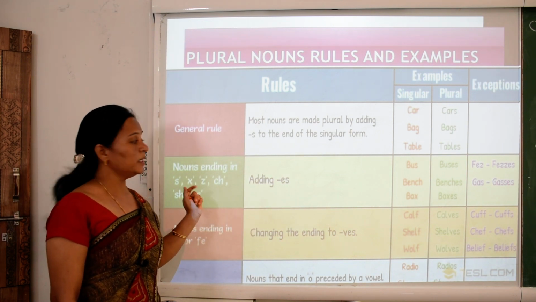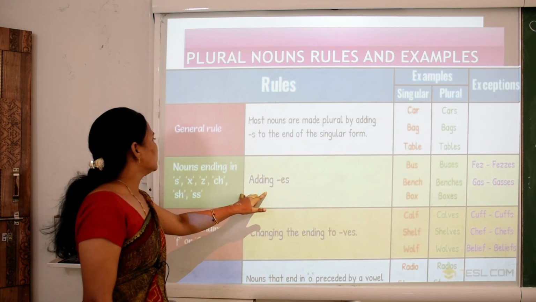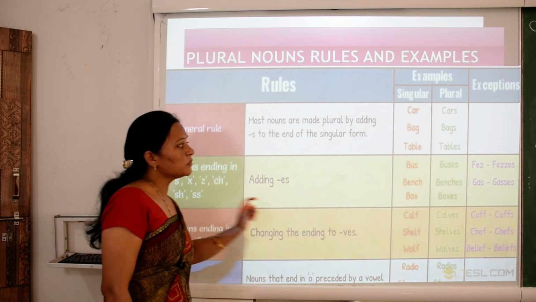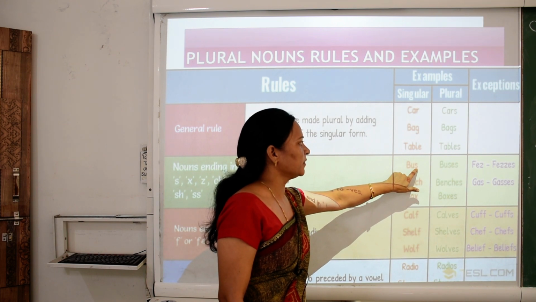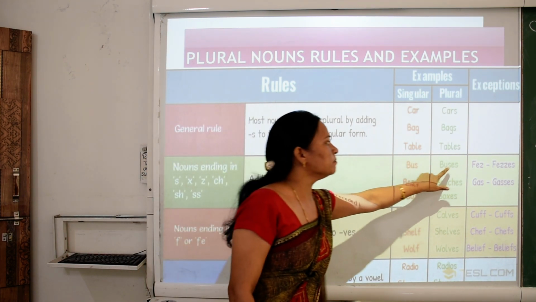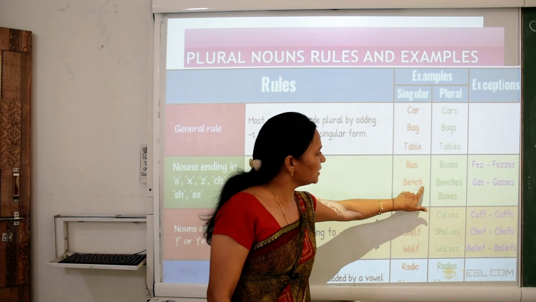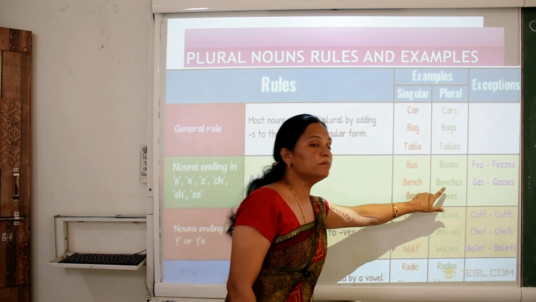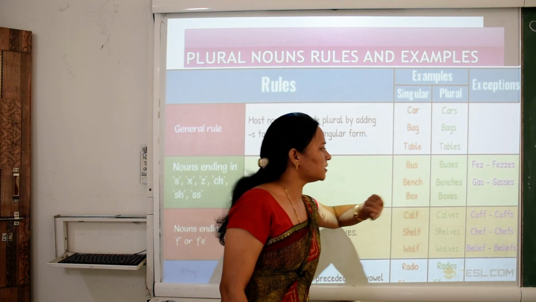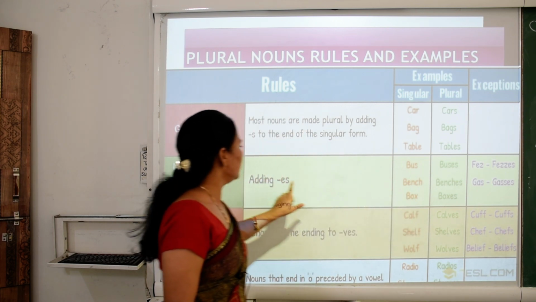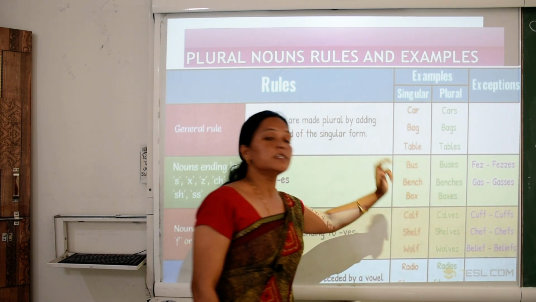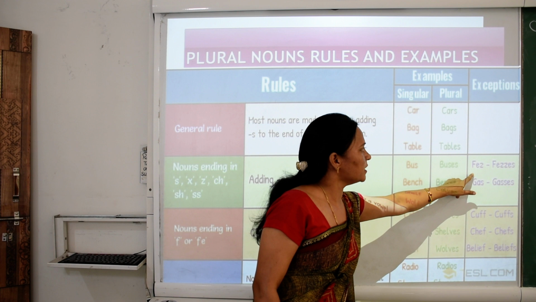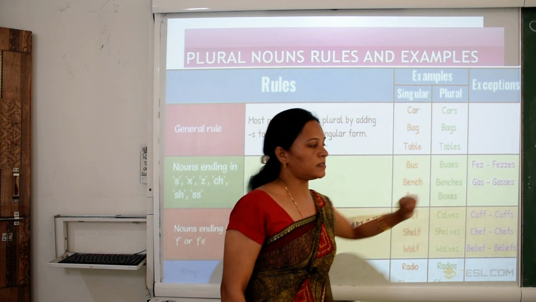Nouns ending in s, x, z, ch, sh, double s are made plural by adding es. I repeat this: add es to nouns ending with s, x, z, ch, sh or double s. So children, bus ends with s, then add es. Bus becomes buses. Bench ends with ch, then add es. Bench becomes benches. Box ends with x, then add es. So box becomes boxes. Some exceptions are here. A few words do not follow the same rules. They are exceptions: phase, phases, gaze, gazes.